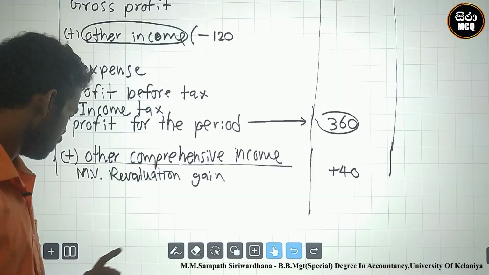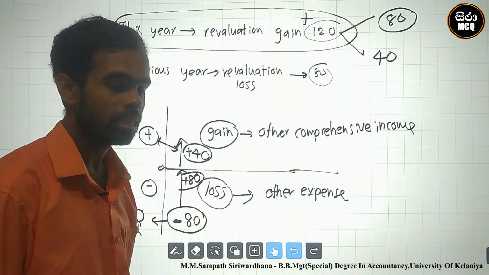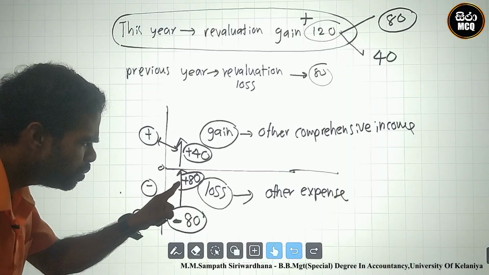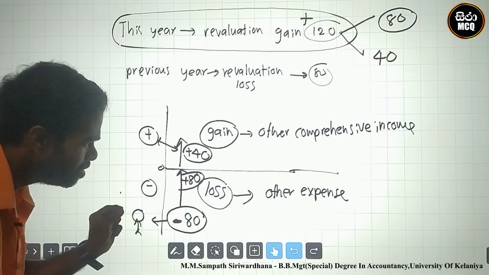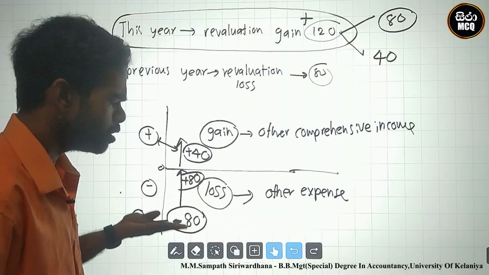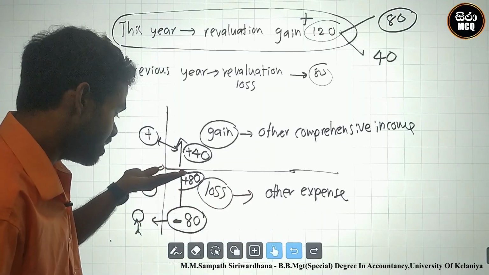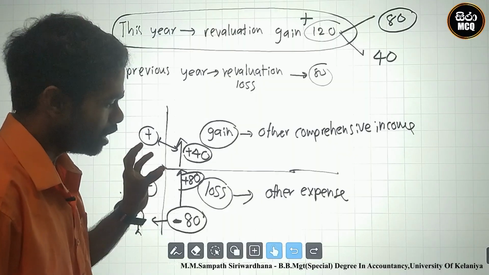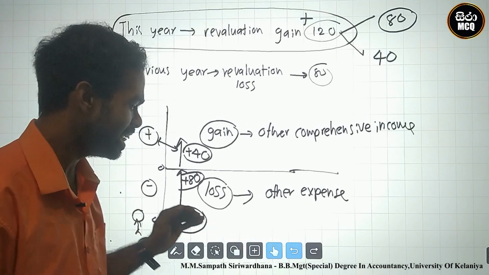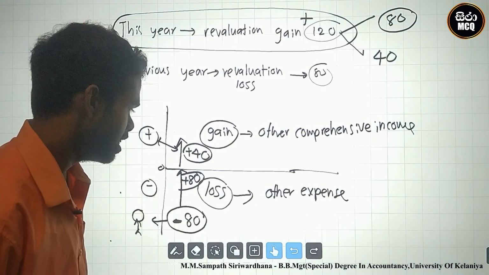Okay. What is the location of 80? 80 location is other expense area. Other expense area is minus, but you must add the 80. Therefore, other expense area was reversed. Why? Other expense area was minus area, but you add these 80. Therefore, reverse the expense. You must eliminate from expense. Why? This is the reversion of other expense.